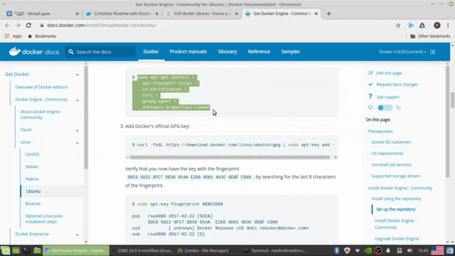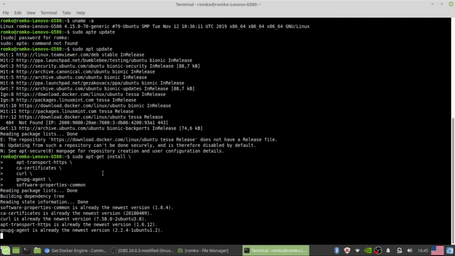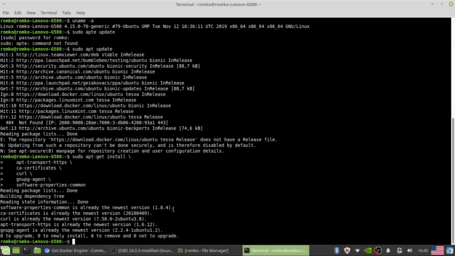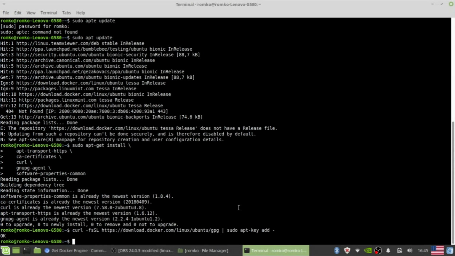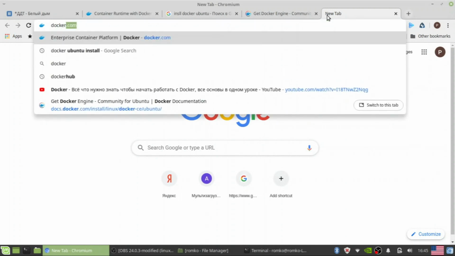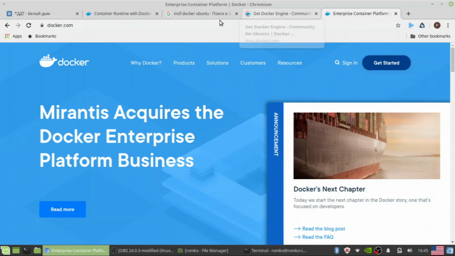Next, we need to install some prerequisites for Docker. Some I already have, and in your case you can see the installation process. Okay, after that we need to add the GPG key. I think it is needed for the possibility to download images from DockerHub. Speaking about DockerHub, it is like GitHub, but for storing Docker images.